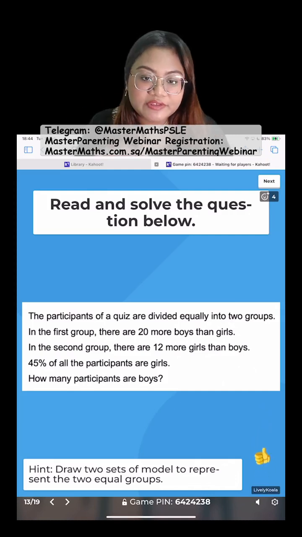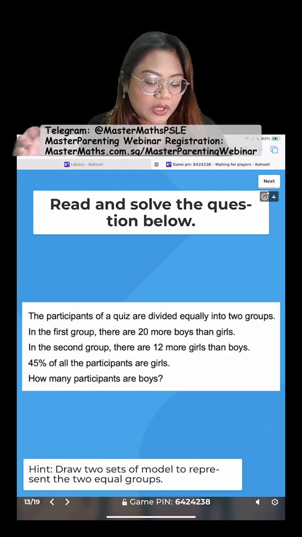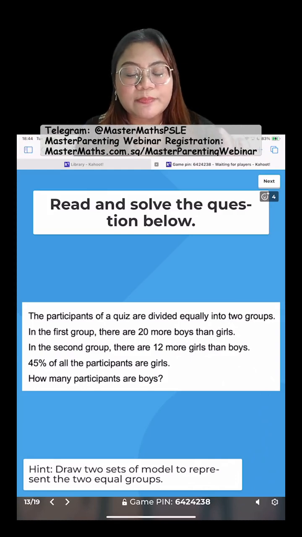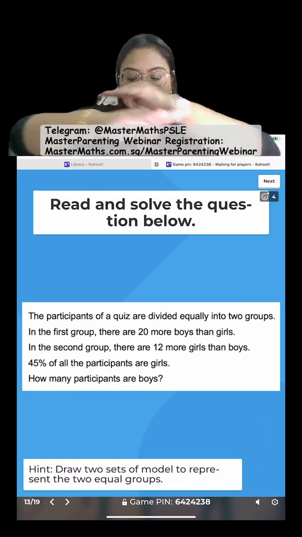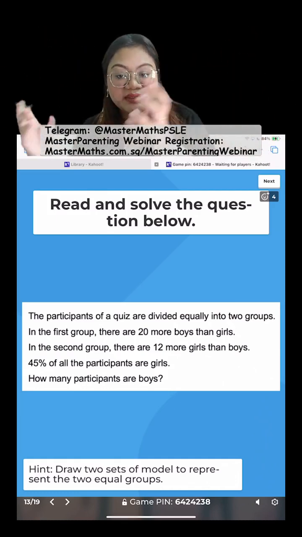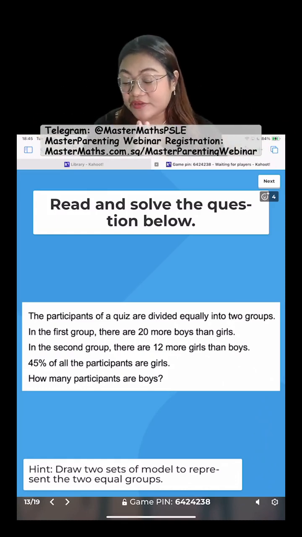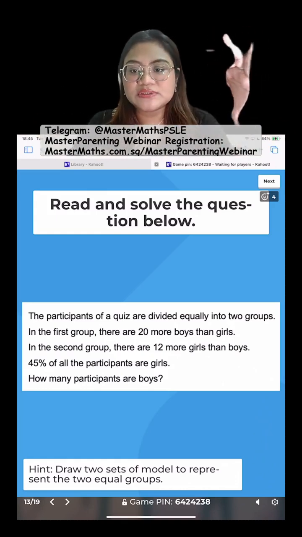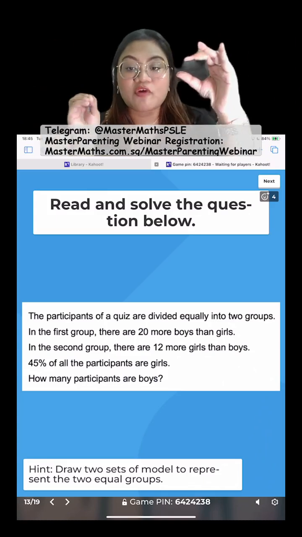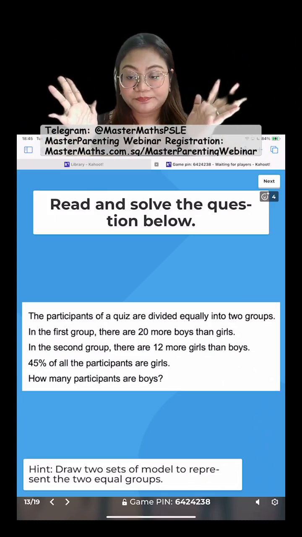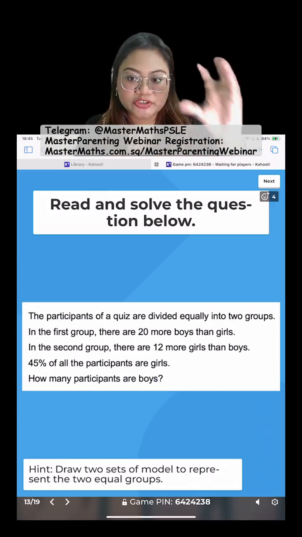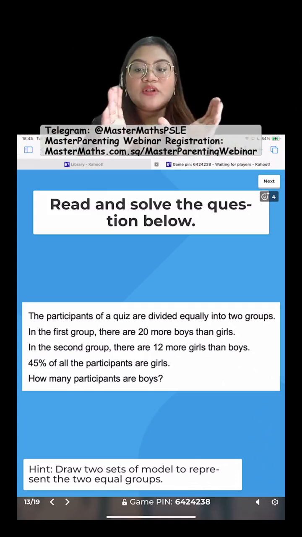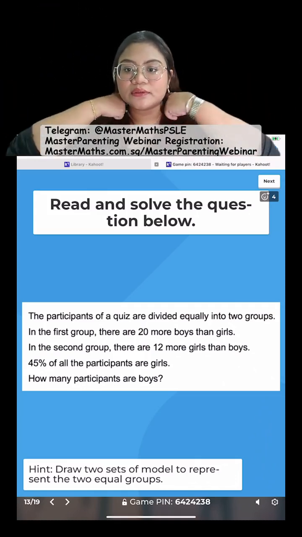Now, I have given you some hints at the bottom. You are going to draw 2 sets of model to represent the 2 equal groups. The first set of model is from the first line. There are 20 more boys than girls. I guess everybody knows how to draw this, right? 1 unit for girls, 1 unit with extra 20 for boys. That's your first set. Okay? I'm going to let you try this out by drawing your first set and use the equality for the second set.